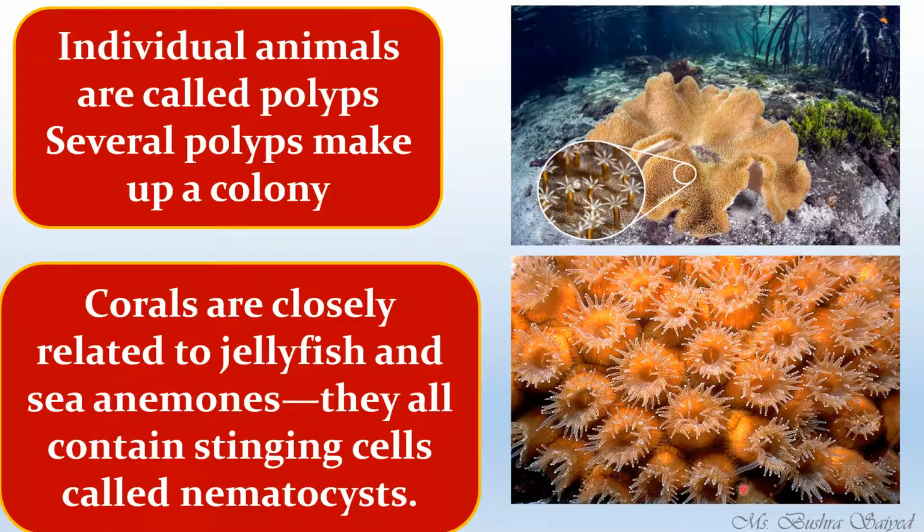This whole is a colony, and each of them is one single animal. And here are the tentacles, the white transparent thread-like structures. These are the tentacles, and in these tentacles lie the stinging cells, which are known as nematocysts.